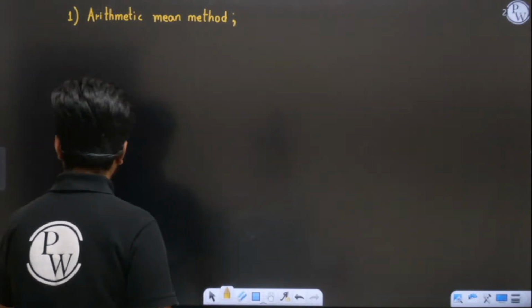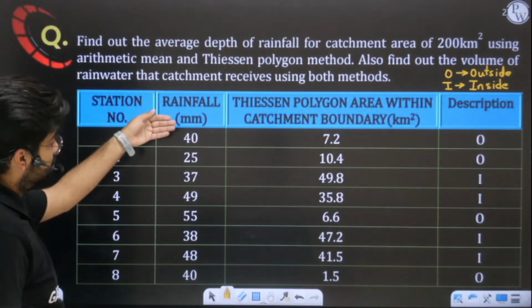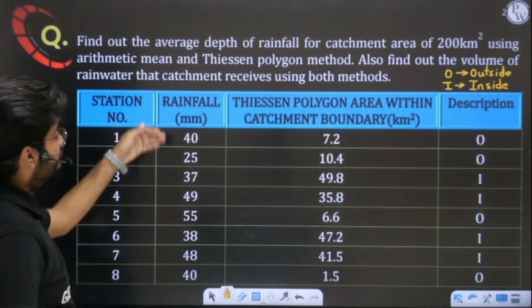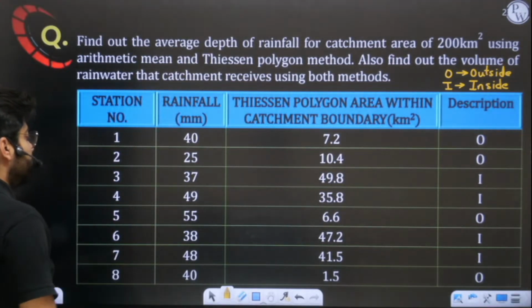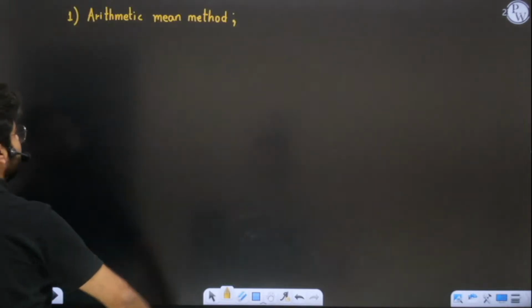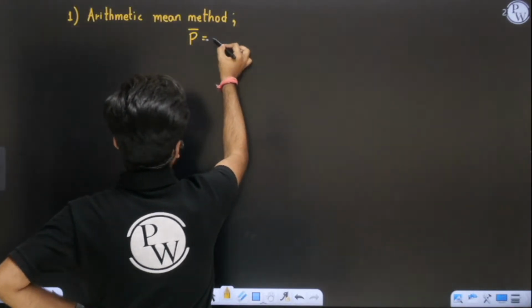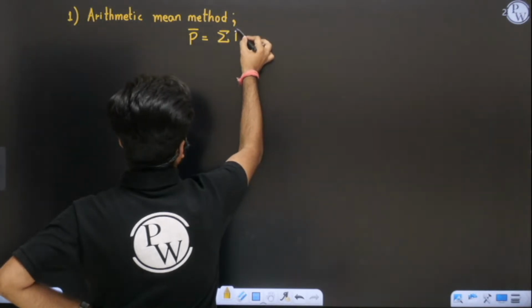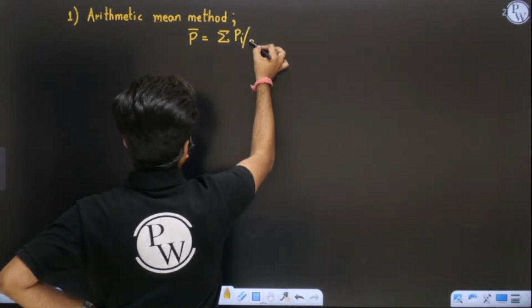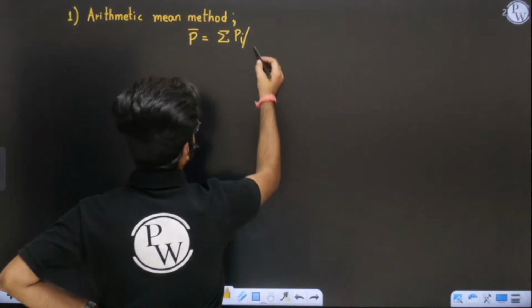So if I want to evaluate the mean, all the depths are given to you directly here: 40, 25. So we will simply apply the average depth formula, summation Pi upon n. N is 8 here, we have a total of 8 stations.